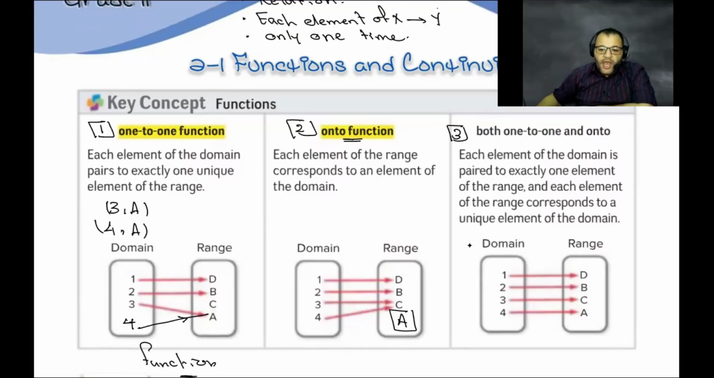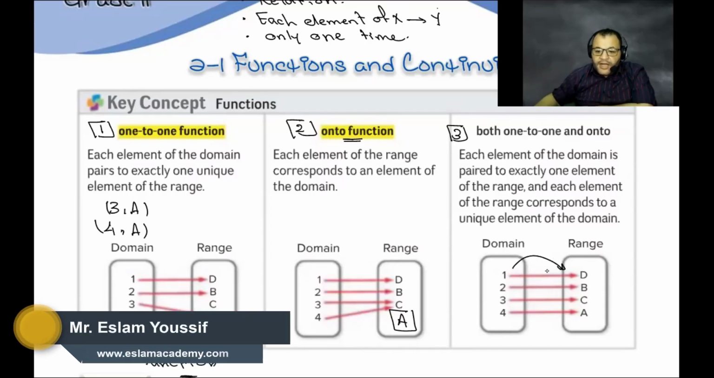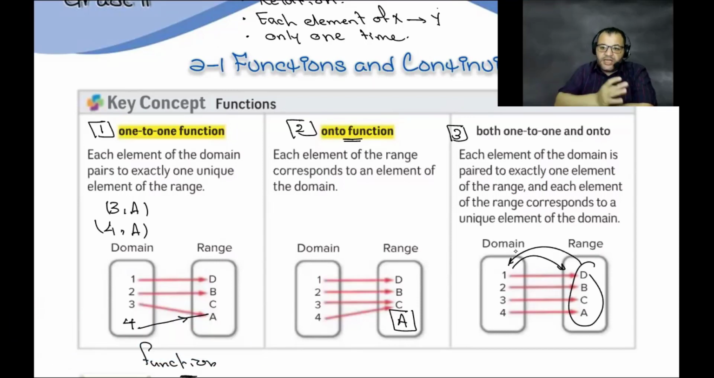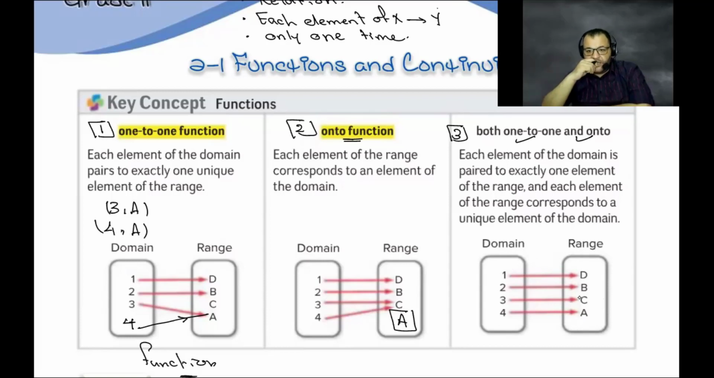How do we know that? Look at the domain: all of them have a unique image in the range. They are connected with different elements. And all of the elements of the range, we use them. There are corresponding elements in the domain. It means this relation will be a one-to-one function and an onto function. In all cases, you will find that the number of elements of the domain must be equal to the number of elements of the range. By the way, if the number of elements of the domain equals the number of elements of the range, it is not necessarily one-to-one and onto.